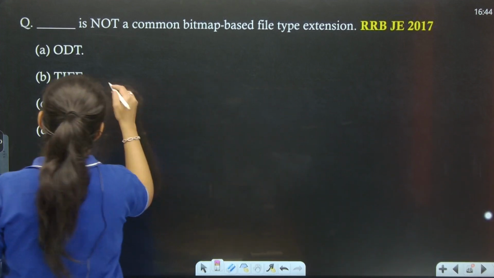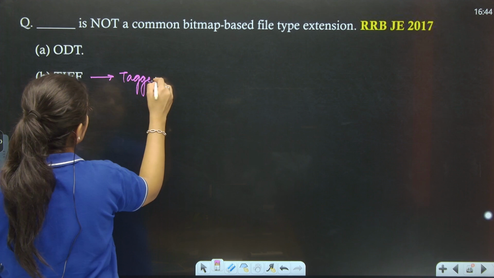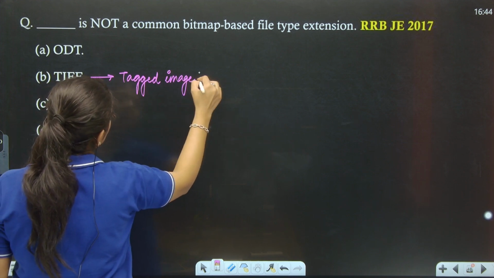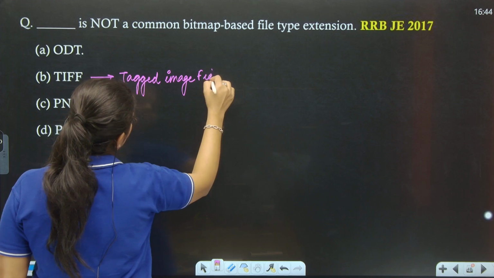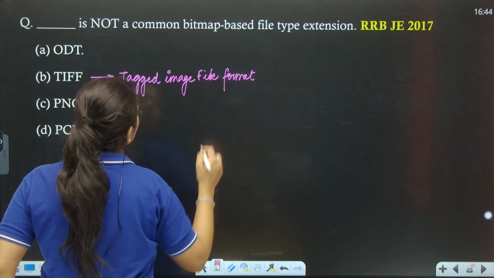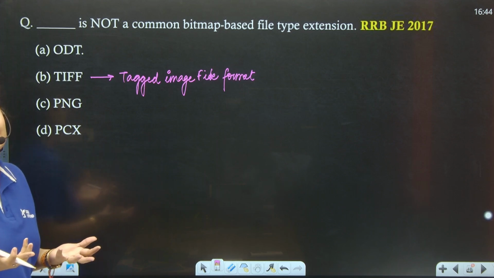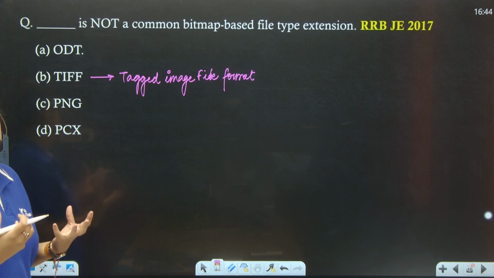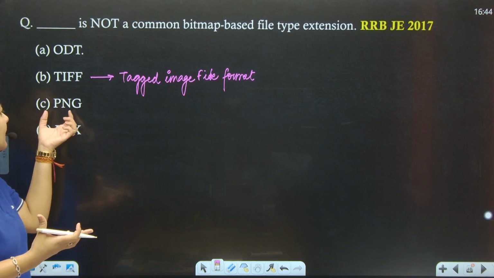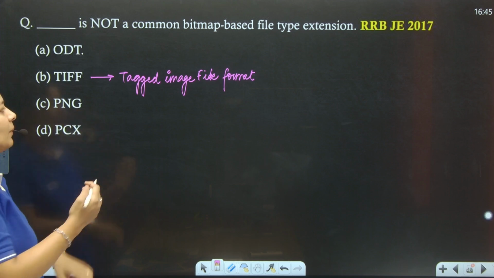It is nothing but the tagged image file format. PNG, we all know that in most cases we want PNG for our photographs. It is nothing but the Portable Network Graphics.